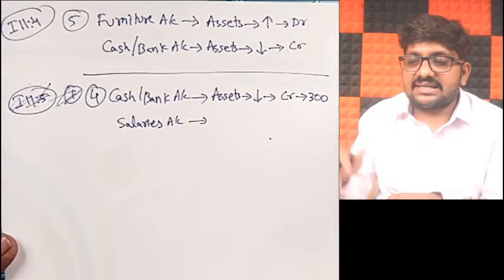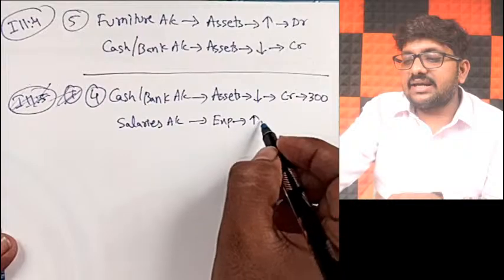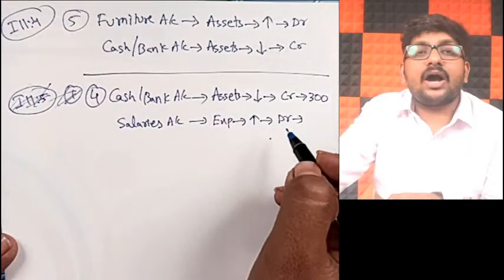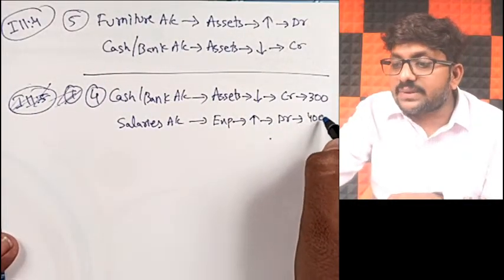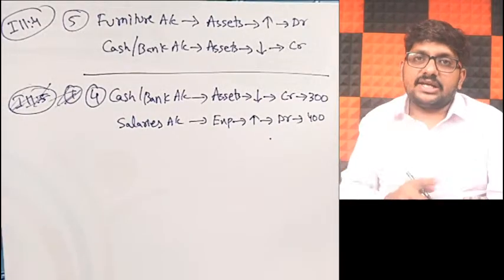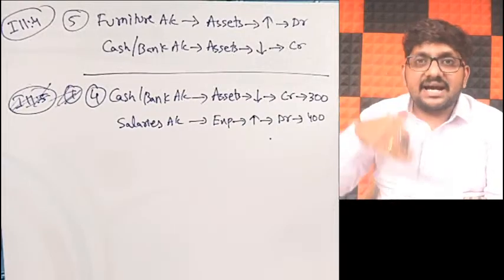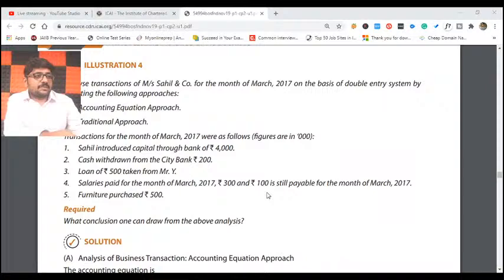But salaries is a part of expenses. Whenever you pay salaries, your expenses will increase. Expense increase, you have to debit. But debit by how much, sir? 400 rupees, sir. Why 400, sir? In accrual system, we have discussed very clearly. As per accrual system, what you paid is not important. What I have incurred is very important. As per this example, what you paid is 300.